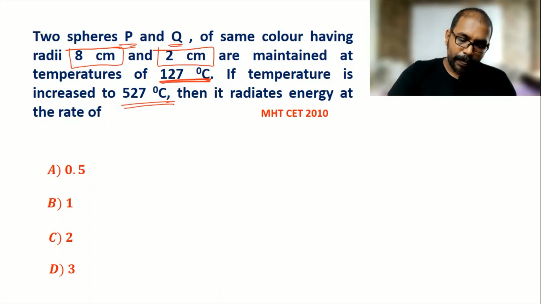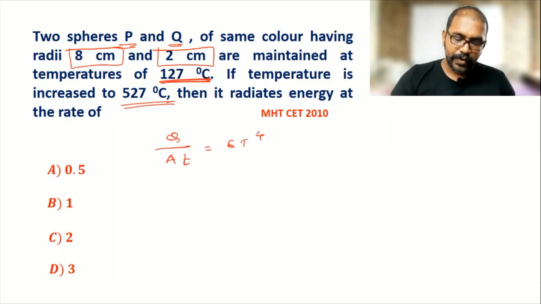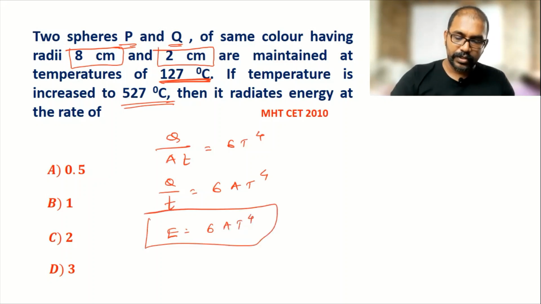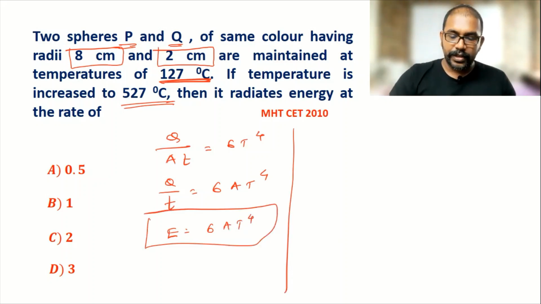So here by Stefan's law, Q upon AT is equal to sigma T raised to 4. This is the formula. Or we can write Q by T is equal to sigma AT raised to 4. So this energy radiated per second is equal to sigma AT raised to 4. So this formula we can use. Now here we have to compare both the rates of radiation.